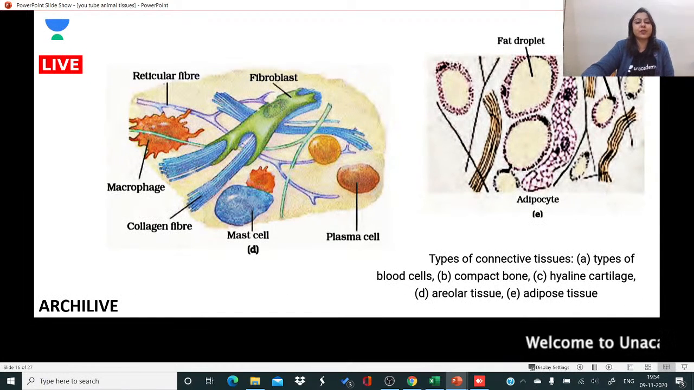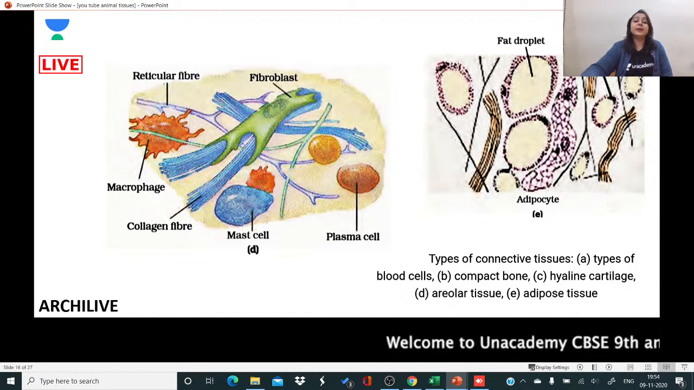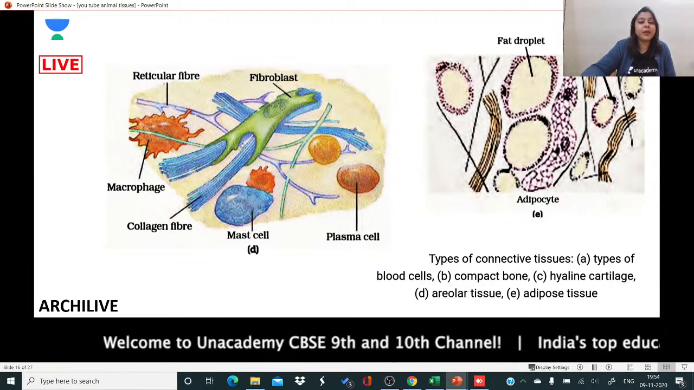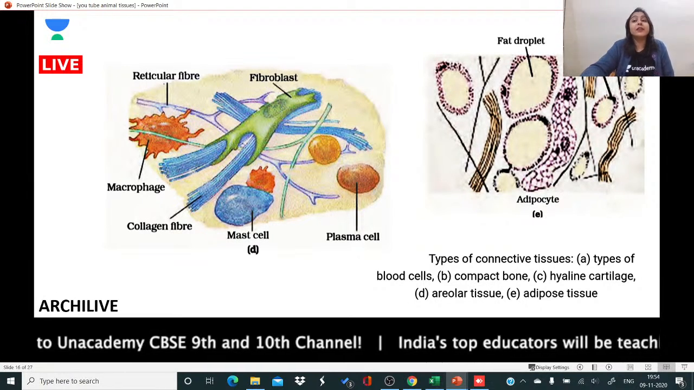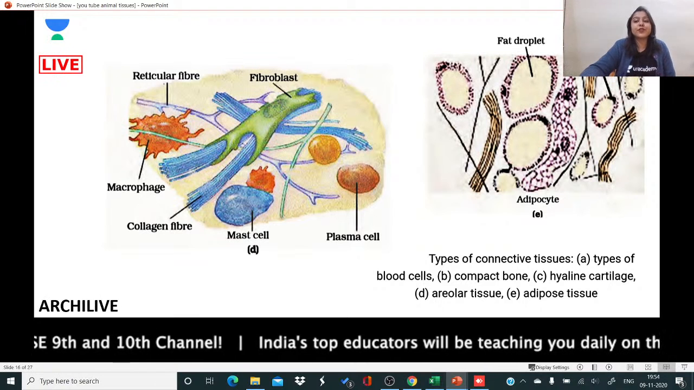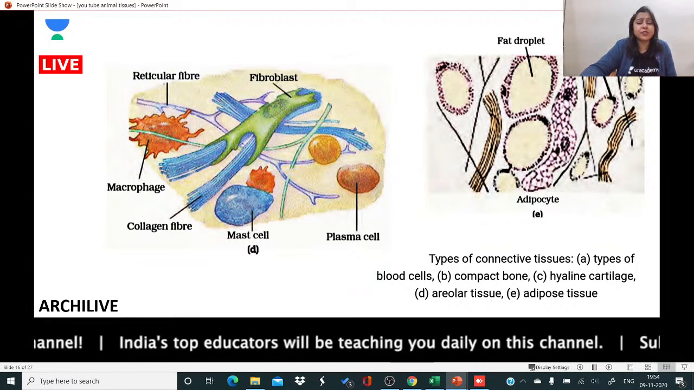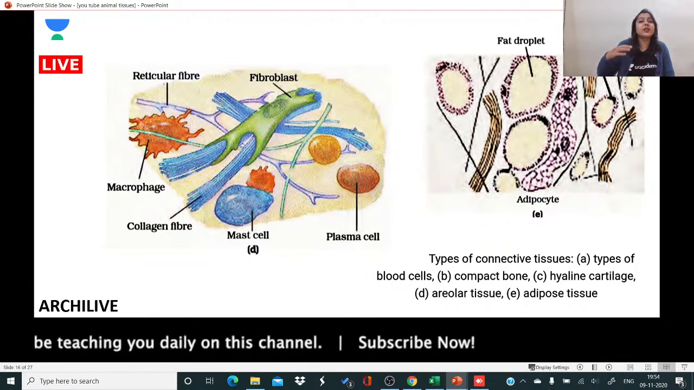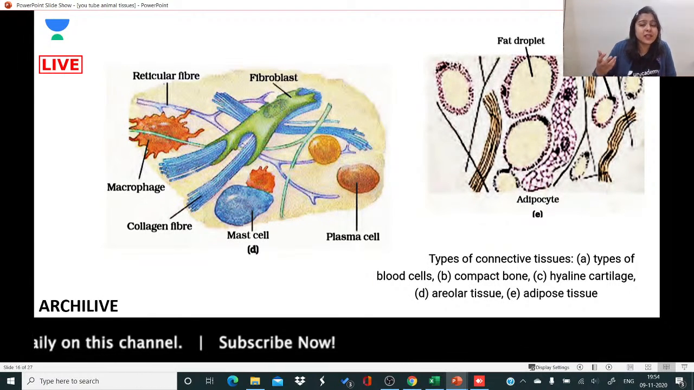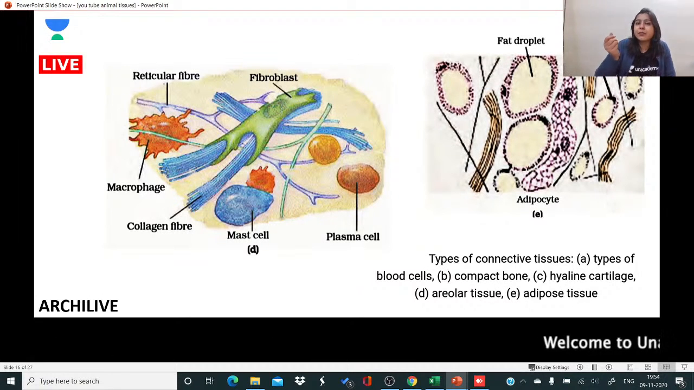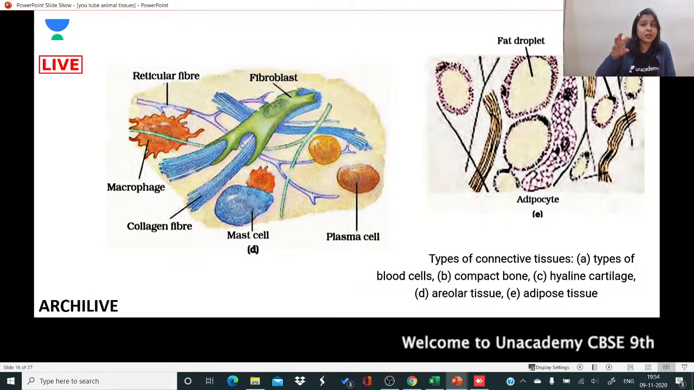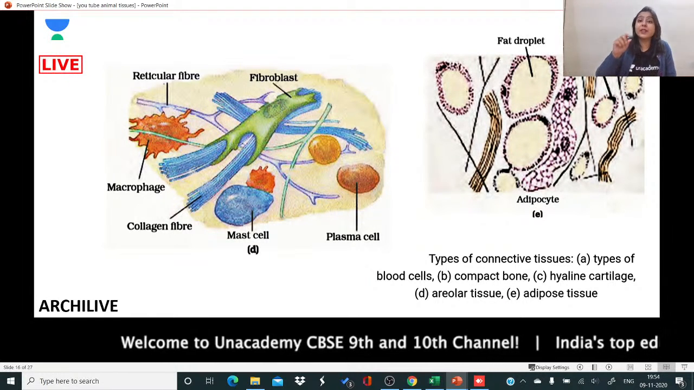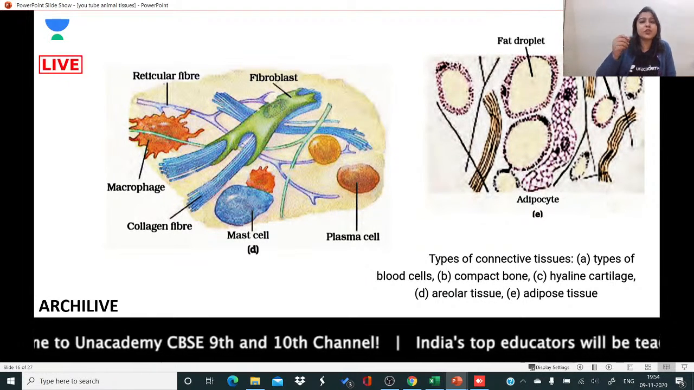And this is going to be the structure of your connective tissue. How many types of connective tissues have we studied? We have studied about blood, we have studied about bones. Then there is another type of connective tissue which is called cartilage. What is cartilage? Cartilage is something that is not as hard as a bone and not as soft as muscle. It has an in-between consistency. It is solid, but it is not hard. So it is rigid.